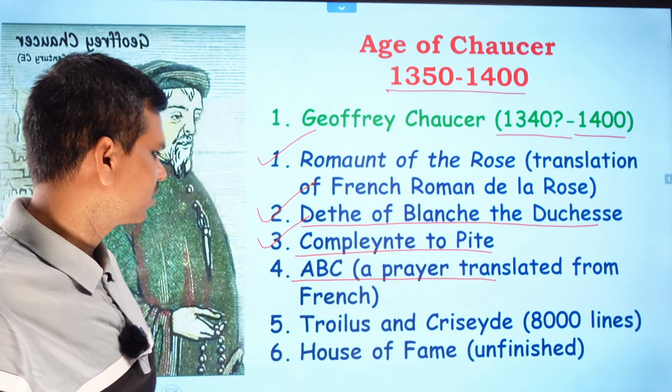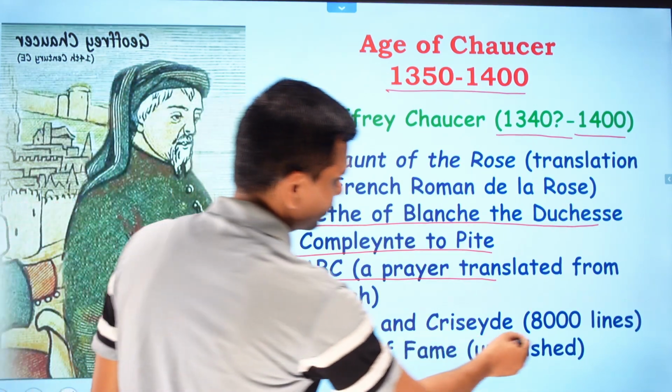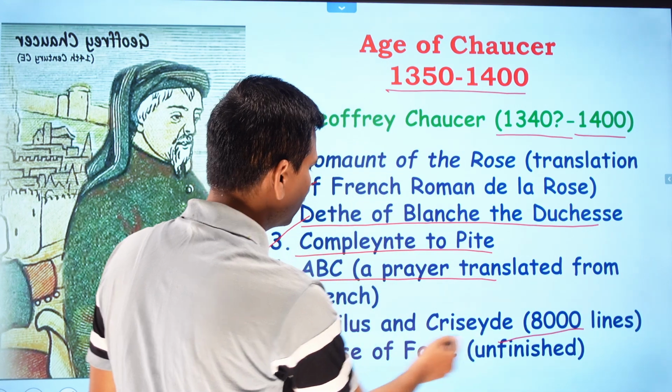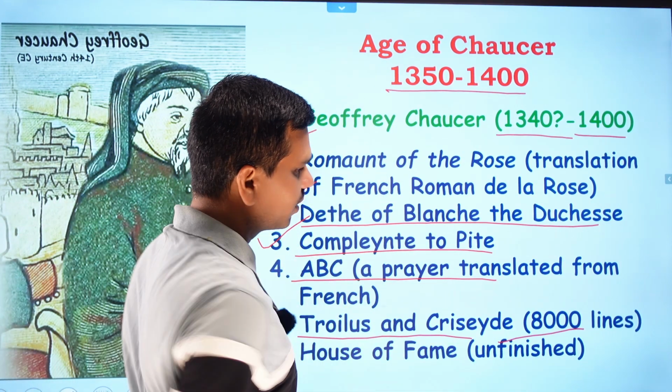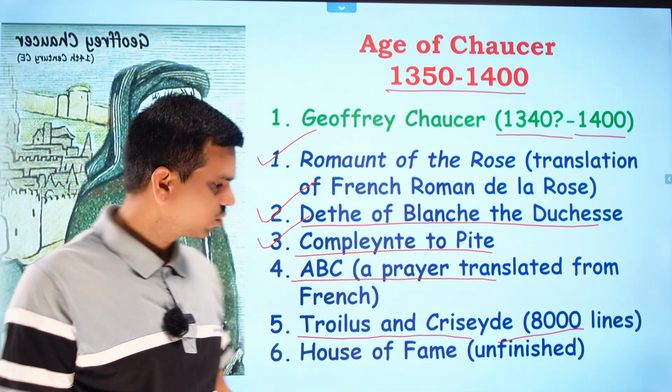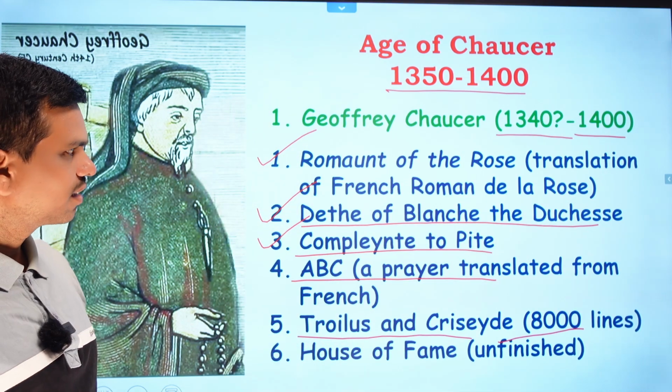This prayer also went into the households of England, and it was very famous. Then we have Troilus and Cressida. There are 8,000 lines in the poem Troilus and Cressida. And next we have House of Fame, which is an unfinished poem. So these two works belong to the second period.